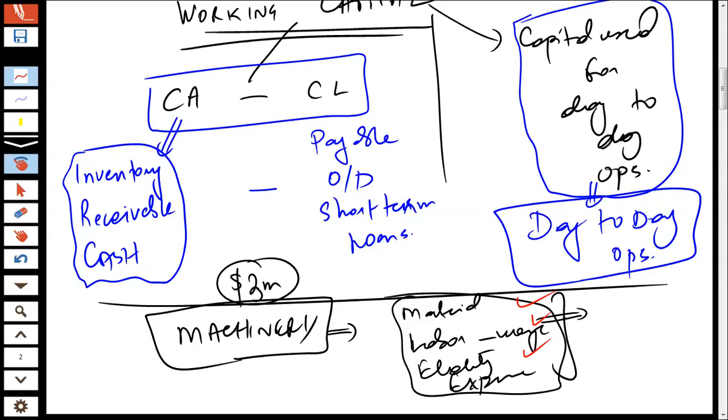Once you pay for it, you would be able to produce something, and when you produce something, you will be able to sell. So when we talk about the concept of working capital, it means the amount which is needed for day-to-day operations, the amount which is needed for running the business.